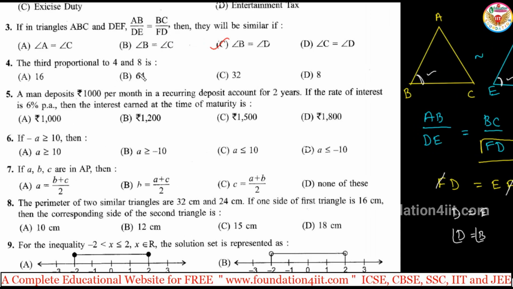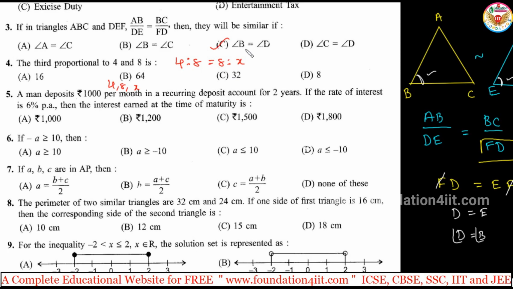Next one, the third proportional to 4 and 8. Let the third be x. So 4 is to 8 should be equal to 8 is to x. If three are in proportion, take the first two and the last two: 4, 8, x.